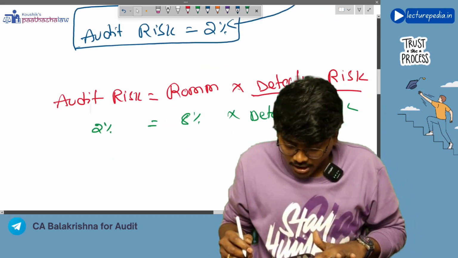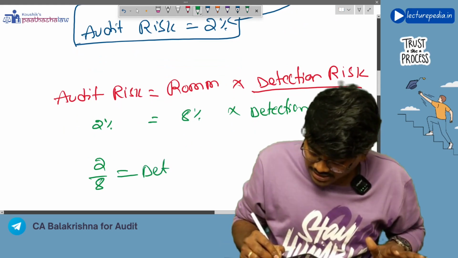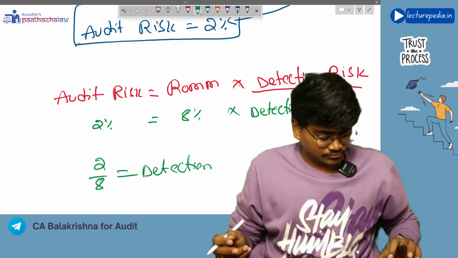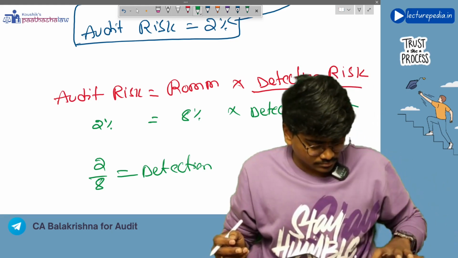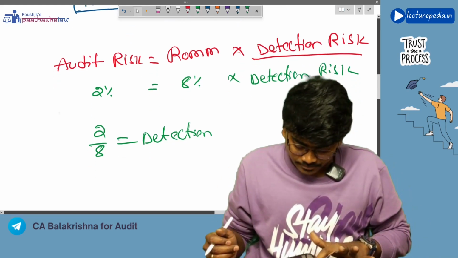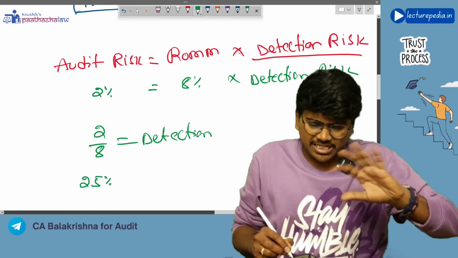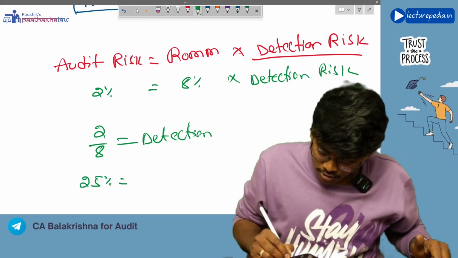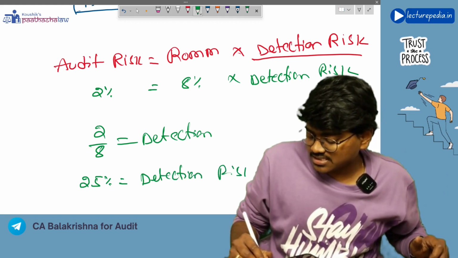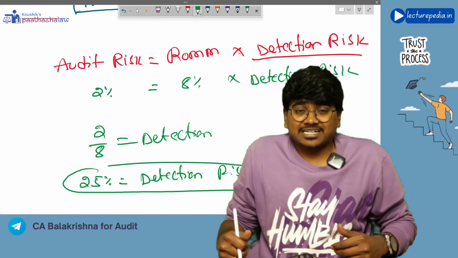Now, 2 divided by 8 is equal to detection risk. How much will you get? You will get around 25% because we need to convert into percentages. So detection risk is 25%.